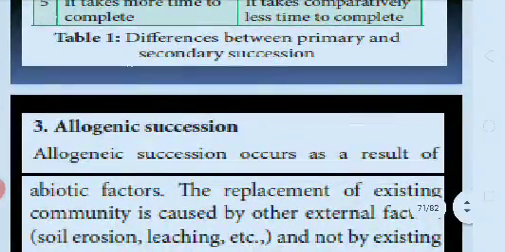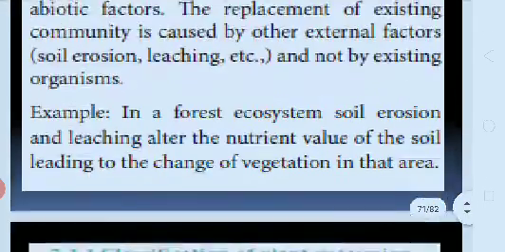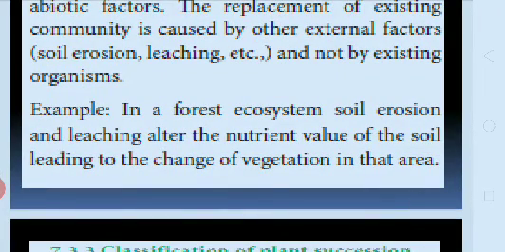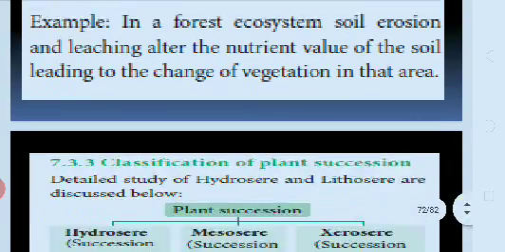Okay, the next, allogenic succession. Allogenic succession occurs as a result of abiotic factors. The replacement of the existing community is caused by other external factors, such as soil erosion and leaching. Example: in a forest ecosystem, soil erosion and leaching alter the nutrient value of the soil, leading to a change of vegetation in that area.